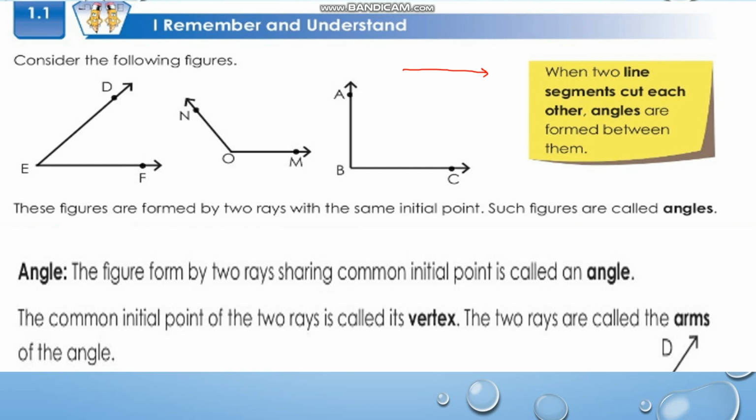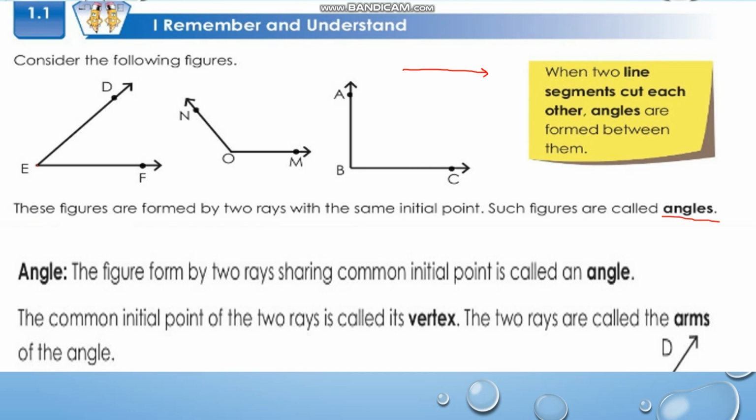Here two rays are joined together. In all these figures, both rays have the same initial point, or same starting point. Such figures are called angles.